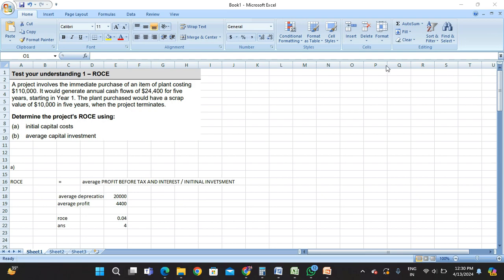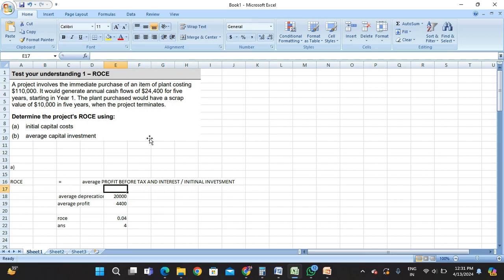So let's begin. The formula for ROCE is the average profit before interest and tax divided by the initial investment. First, we have to calculate the profit before interest and tax, so we have to deduct the depreciation of the plant over the 5 years.